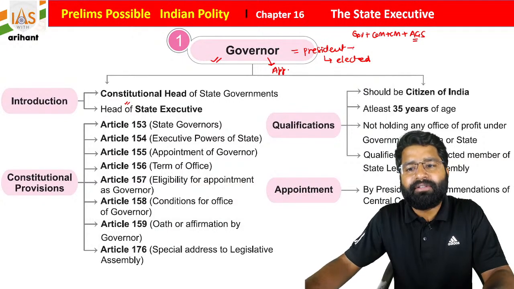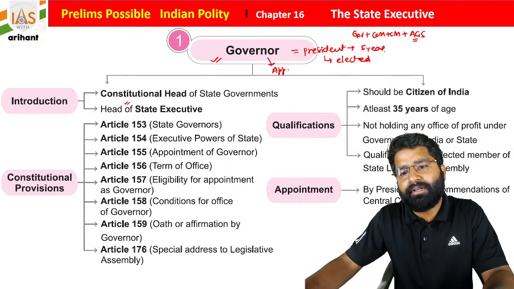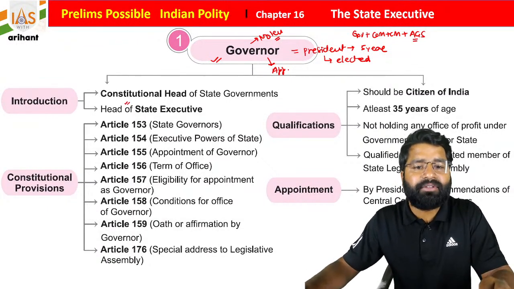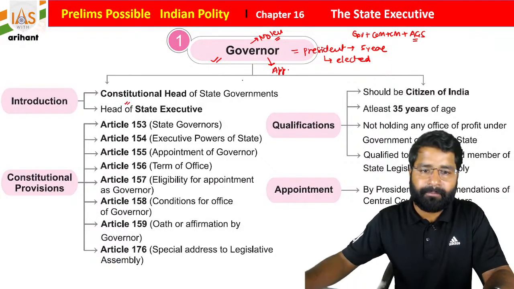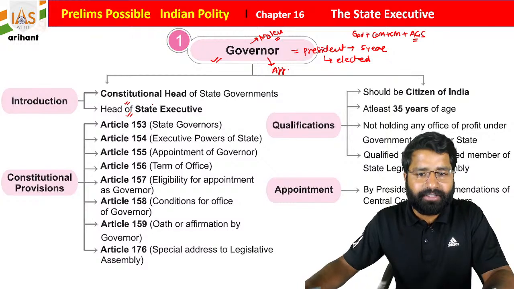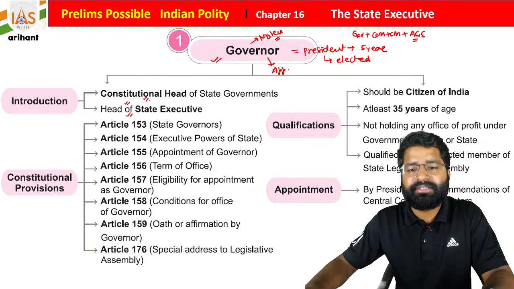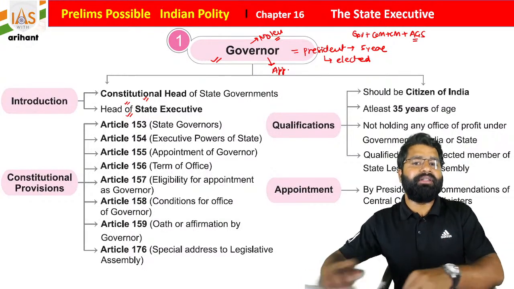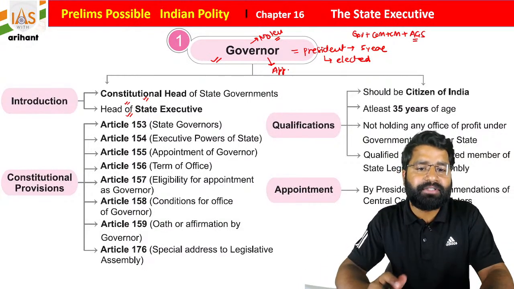The president has a fixed tenure of 5 years. The governor has no fixed tenure. Why? Because he functions under the pleasure of the President of India, students. As the president is the head of the country, the governor is the head of the state. All executive functions will be done in the name of the state governor.